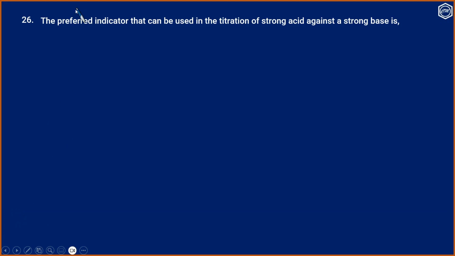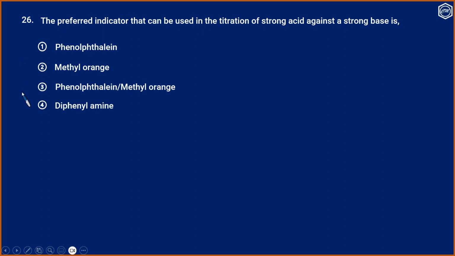Question number 26. The preferred indicator that can be used in the titration of strong acid against strong base is: 1. phenolphthalein, 2. methyl orange, 3. phenolphthalein or methyl orange, 4. diphenylamine. We know in the case of strong acid and strong base, either phenolphthalein or methyl orange can be used. That is the correct answer.